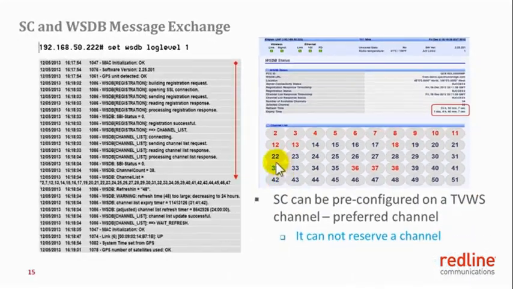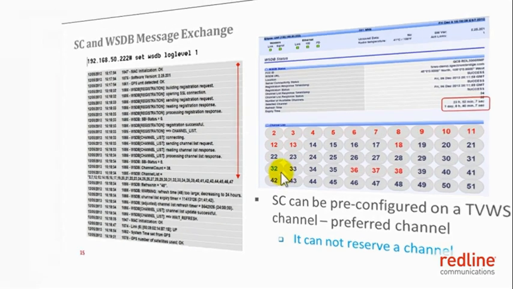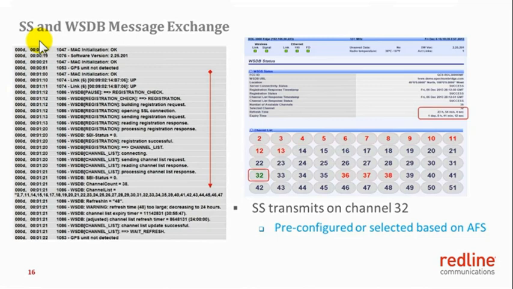If the sector controller's selected channel is flagged in red, which means it is not available to be used, then the sector controller has to be manually configured on one of these available frequencies. Through proper network planning, it must be ensured that the sector controller is not deployed in an exclusion zone. This slide describes the messaging between the RDL 3000 UHF subscriber and the white space database.